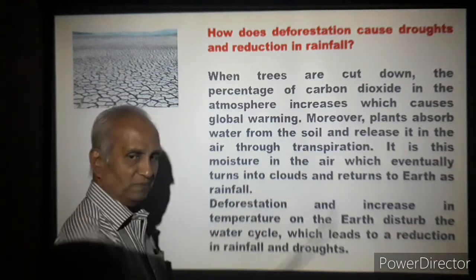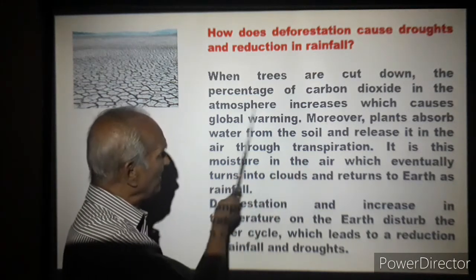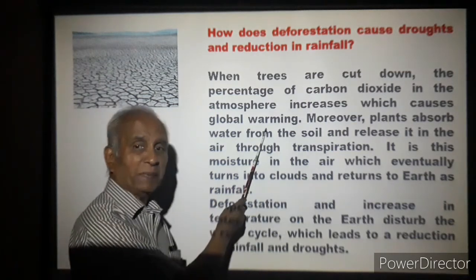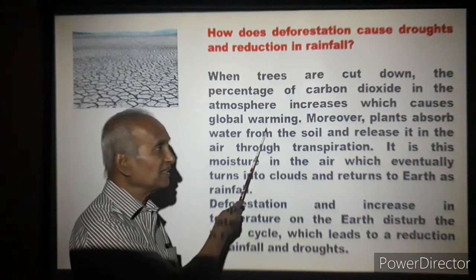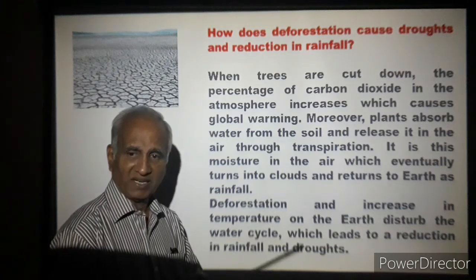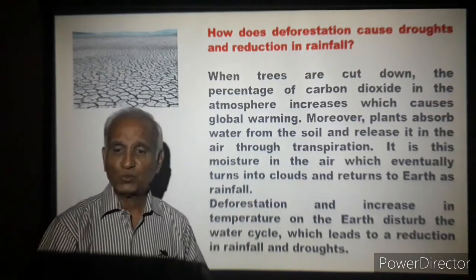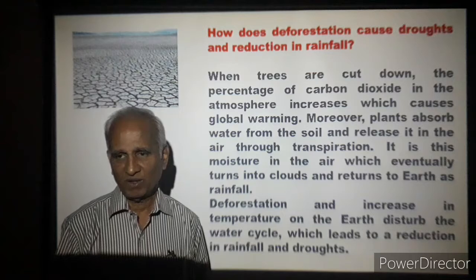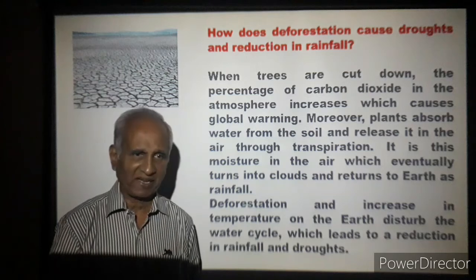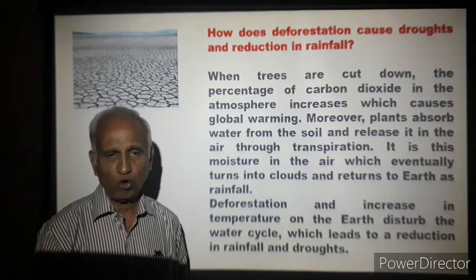When trees are cut down, when forests are cleared, the percentage of carbon dioxide in the atmosphere increases. We discussed it just now, which causes global warming. Temperature rises. Moreover, plants absorb water from the soil and release it into the air through transpiration. From the leaves of the tree, water gets let out into the atmosphere through the stomata. You call it transpiration. It's an ongoing job in the case of all plants.